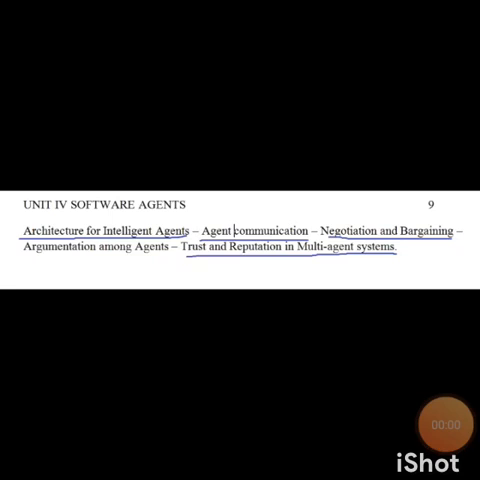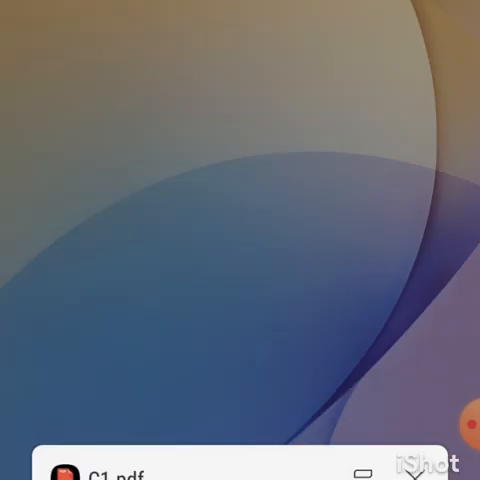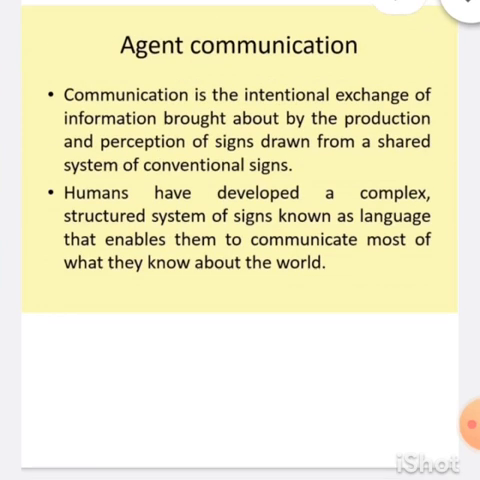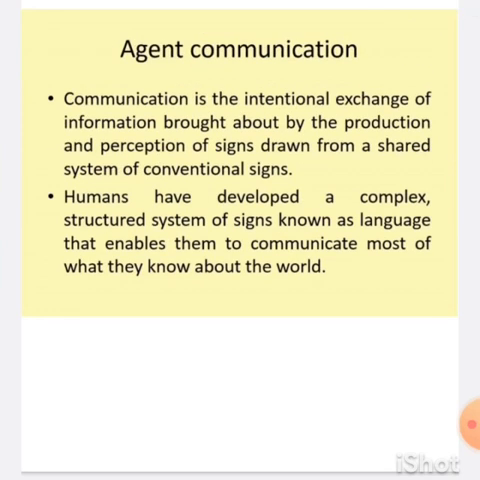Hi students, today we are going to see the topic of agent communication. That is Unit 4, second topic. In agent communication, we are going to see how data is communicated, exchanged, or transferred between multiple agents in the environment.